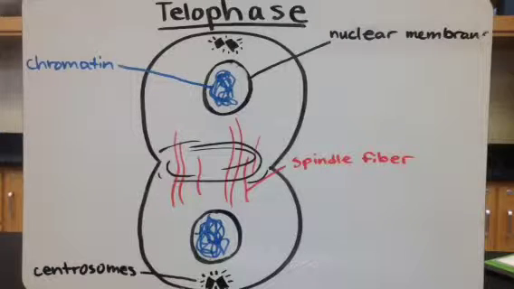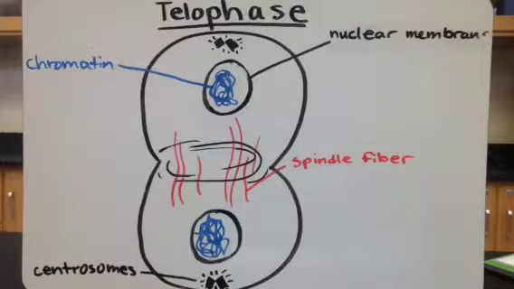During telophase, the sister chromatids reach the poles, and the events of prophase reverse. The DNA decondenses, the spindle fibers disappear, and the nuclear membrane reforms. Additionally, cytokinesis begins, where a ring of protein fibers pinches the cell in two until the daughter cells can separate.